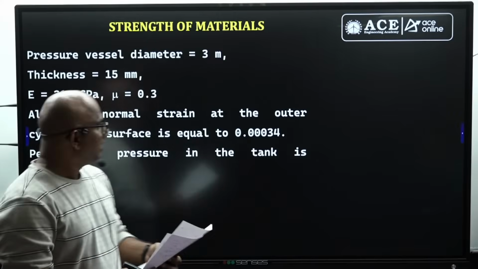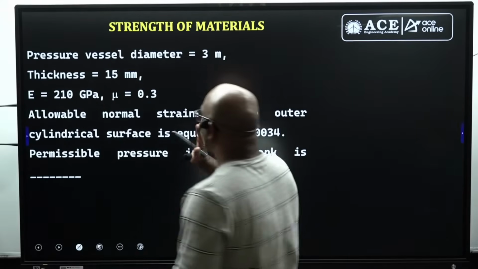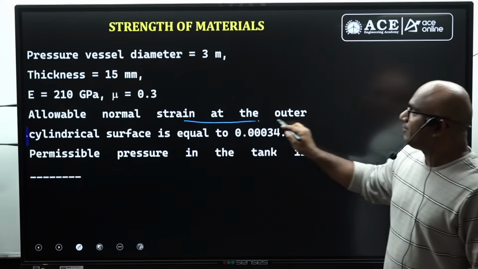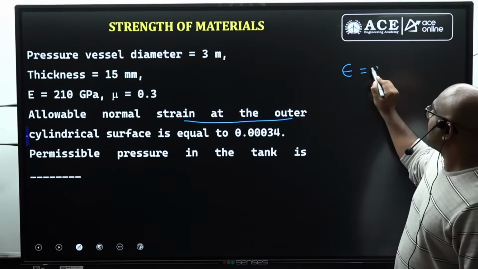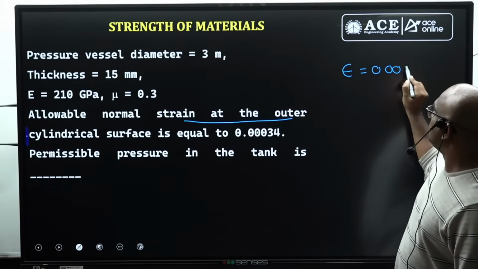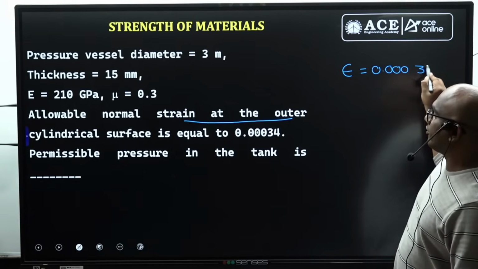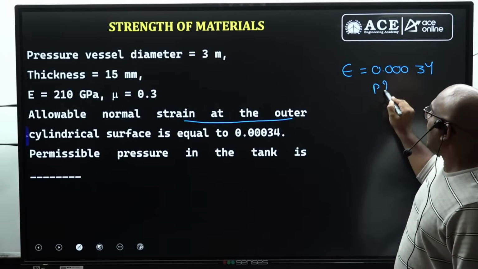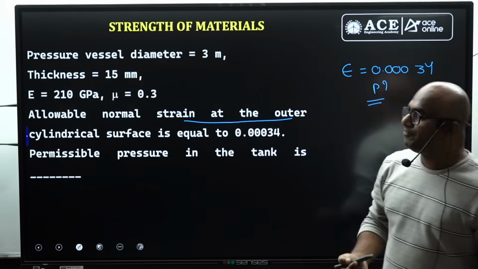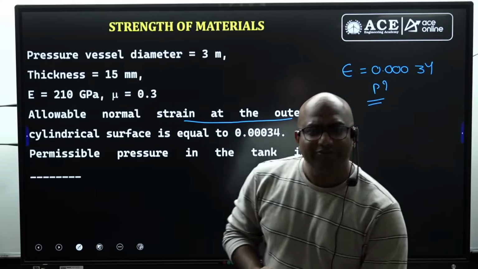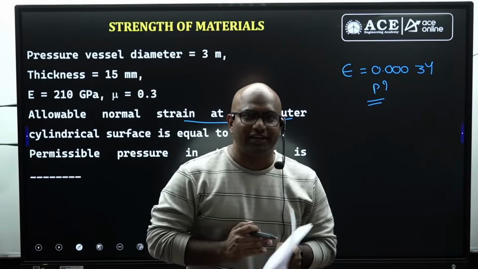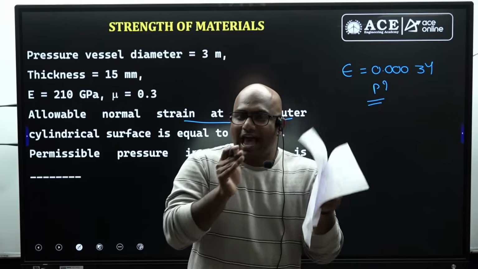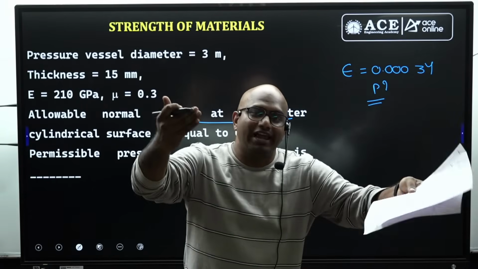Next question, guys, briefly I'll explain. What he has given is the allowable normal strain. The allowable normal strain is given as 0.00034. Then what is the allowable pressure inside a thin cylinder, guys? How can we find out, sir? So for the allowable normal strain, which strain is more actually? You know hoop stress is more. As the hoop stress is more, hoop strain will be more, guys.